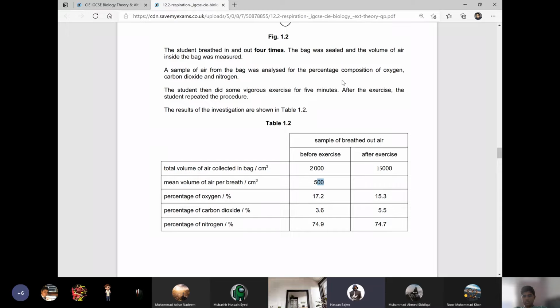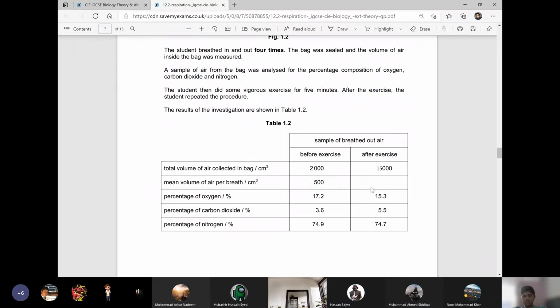Sir, the answer is 3,750. How? Sir, by dividing 15,000 by 4. Excellent answer. Right? Now, the exhaled air is 15,000 ml, right? And the person took breath 4 times.